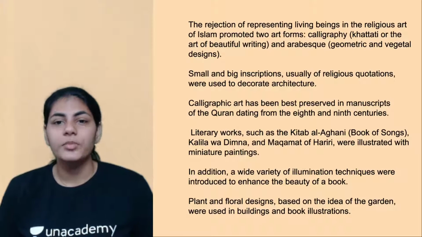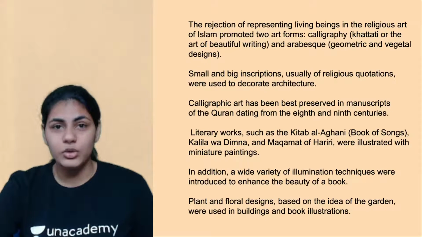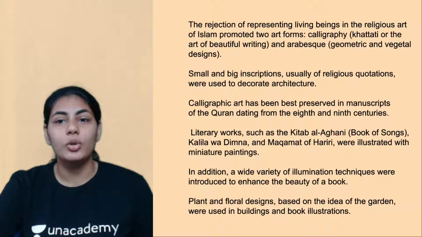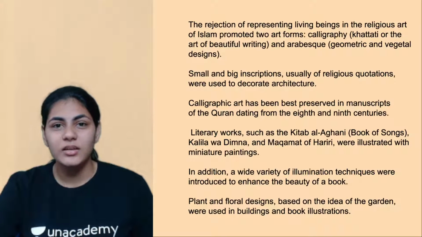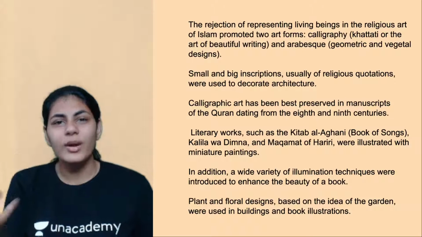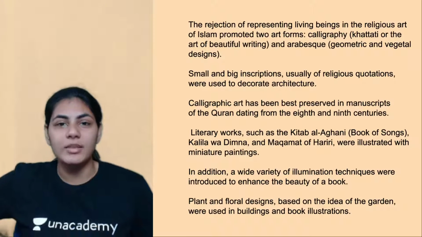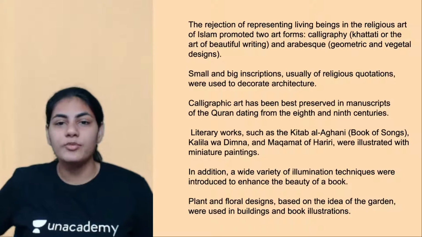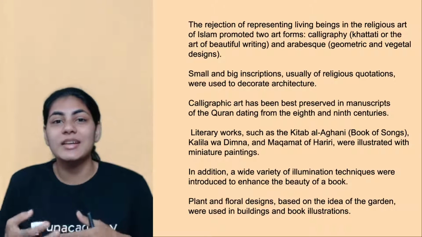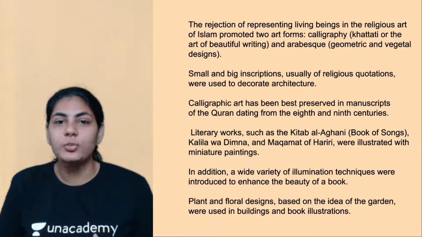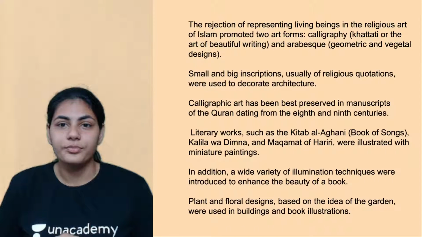And number two is arabesque. Arabesque is all these geometrical and vegetal designs, geometric shapes and designs, like you've studied in mathematics. These were some of the designs used to represent Islamic religious art instead of the actual human and living faces.